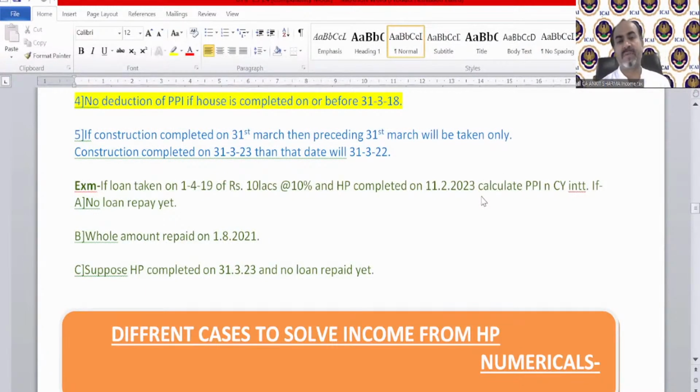A loan is taken on 1st April 2019 of rupees 10 lakh at 10% and the house property is completed on 11th February 2023. Calculate PPI and current year interest under three conditions, and each condition should have two answers: what should be the current year interest and what should be the 1/5 of pre-construction period interest. Let's see how many of you have done it. To whomsoever has completed this question, kindly send me the answer. The answer should be like this: point A, current year interest and 1/5 of PPI; point B, current year interest and 1/5 of PPI; and point C, current year interest and 1/5 of PPI.